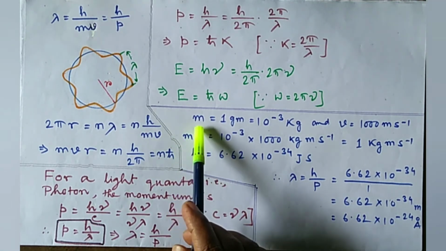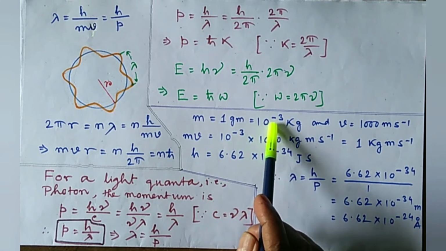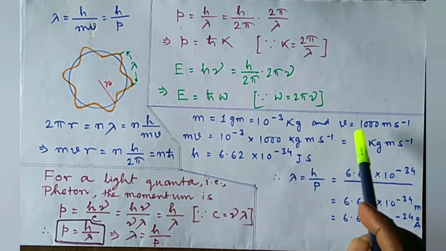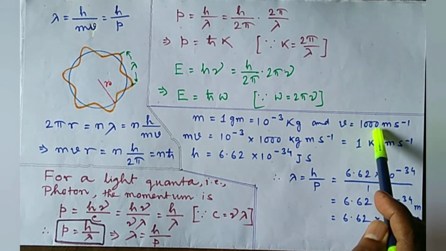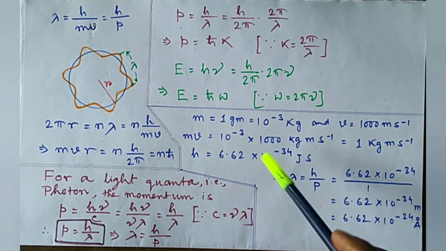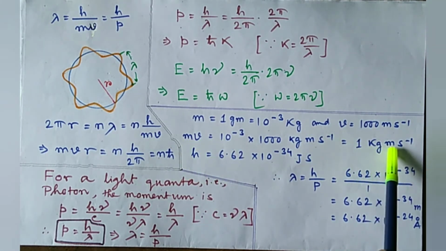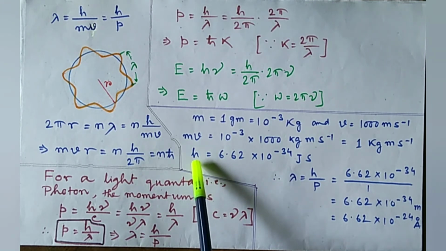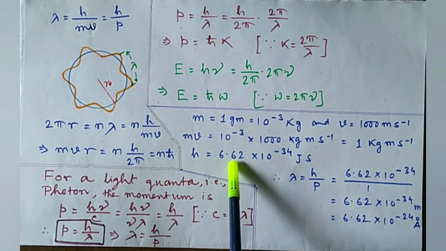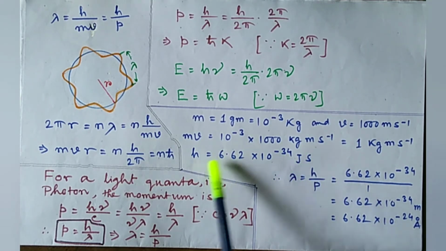Let a ball of mass m equal to 1 gram equal to 10 to the power minus 3 kg, whose velocity is v equal to 1000 meter per second. So momentum equal to 1 kg meter per second, and we know that h equal to 6.62 into 10 to the power minus 34 joule second. It is the Planck's constant.